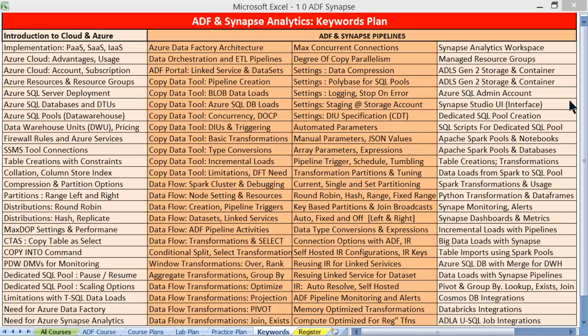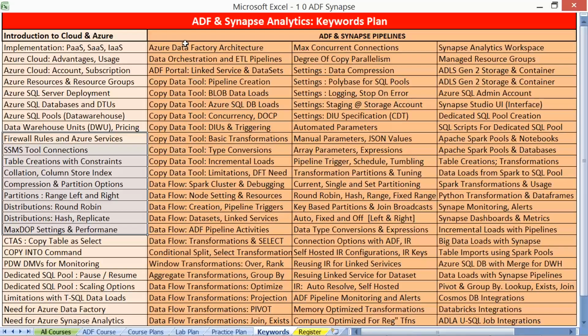After understanding all the fundamentals, we'll take Azure SQL Server and Azure SQL Database, called DTUs and firewalls, connections, components, and various options to create tables and optimize big data. We'll practice them. We'll understand the need for Data Factory.